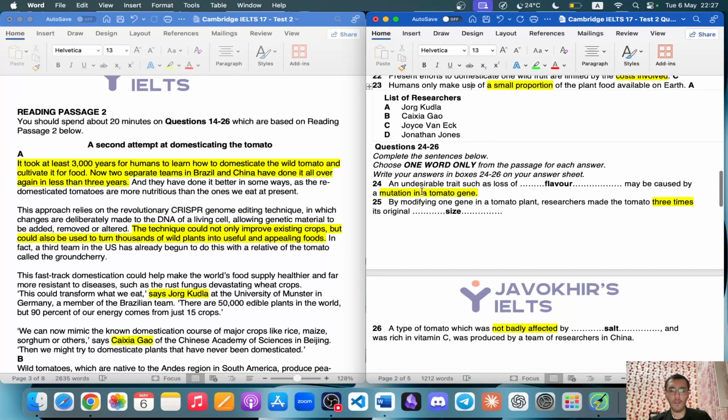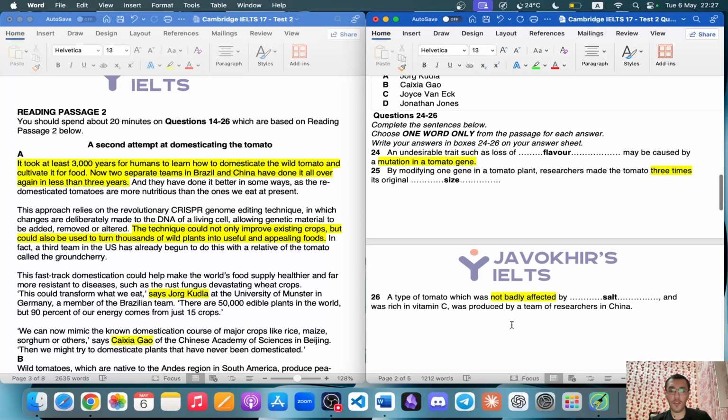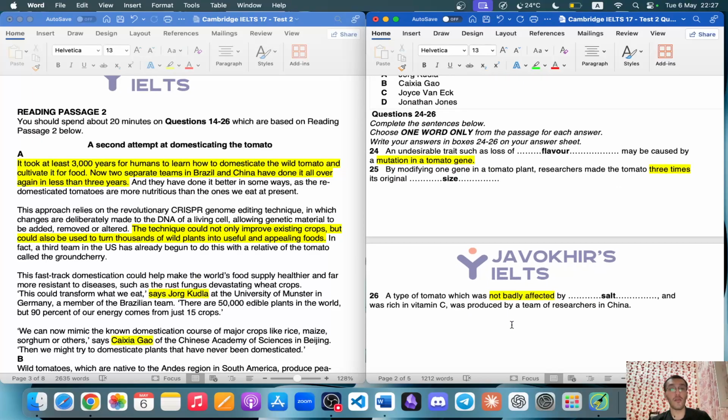However, for 24, 25, and 26, it's really easy. Sentence completions are always easy, I think 99% of the time. But here, if you didn't know the meaning of the word tolerant, for example, you would not be able to find the answer for not badly affected, tolerant.